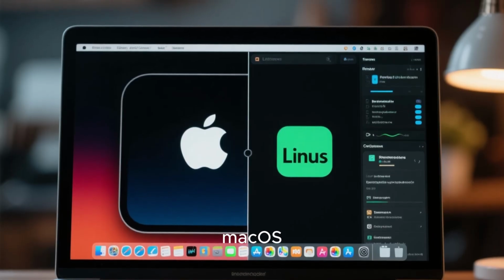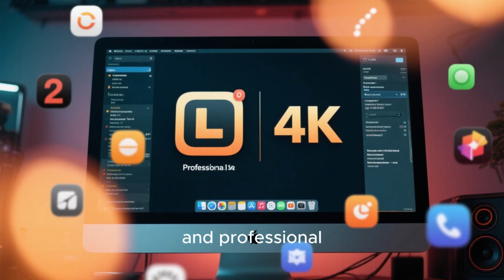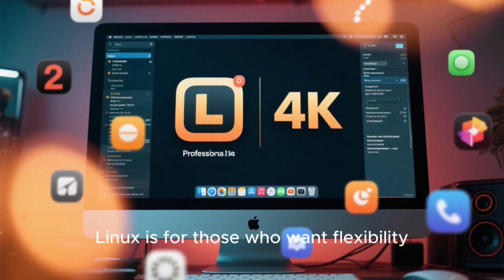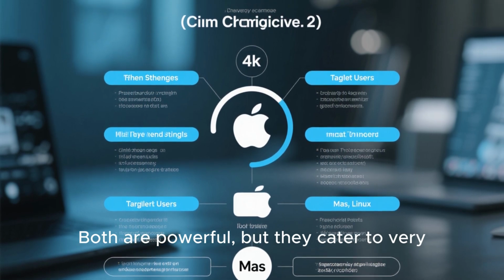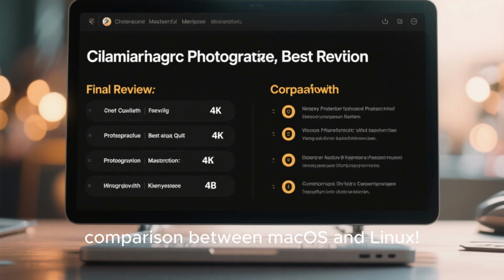In short, macOS is perfect for users who want a sleek, reliable, and professional system with minimal setup, while Linux is for those who want flexibility, performance, and control. Both are powerful, but they cater to very different audiences. And that's the full comparison between macOS and Linux.